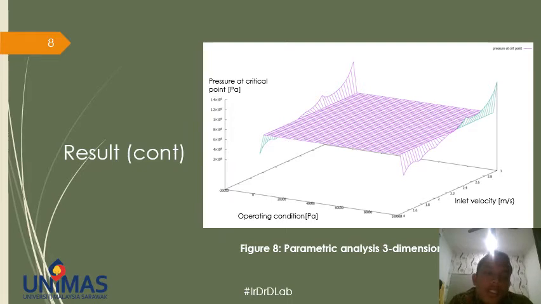Of all the data collected from this completed CFD simulation, it is all plotted into this 3D graph. This graph shows how the modification of parametric value could lead to different outcomes, which is the pressure at the critical point. The positioning of the critical point I will show later. From the graph we can say that as the inlet velocity increases, the pressure created at the critical point is increasing too for all operating conditions.